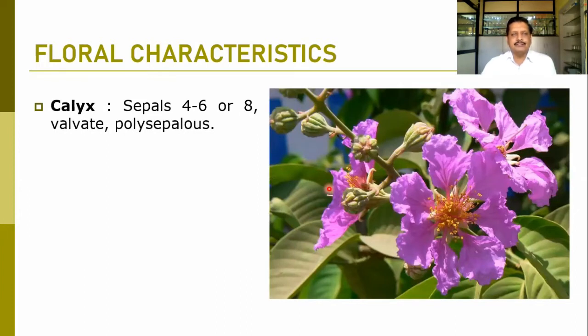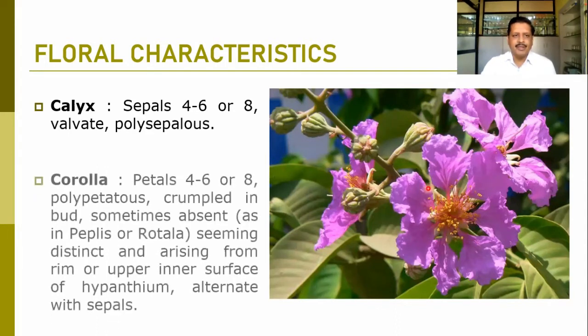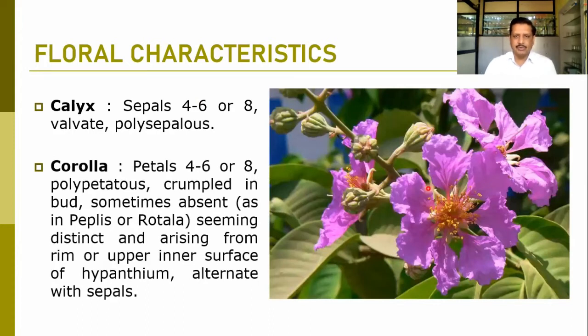When we talk about the calyx, it may vary from 4 to 6 or sometimes 8. They are normally valvate in aestivation and polysepalous. Sepals are free. Here you can observe that they are alternately arranged. This one is the petal, this one is the sepal. Alternately, sepals are present here, and these are all petals. They are polysepalous in nature. And the corolla also has the same number as the calyx. They may vary from 4 to 8 in the genera of the family.